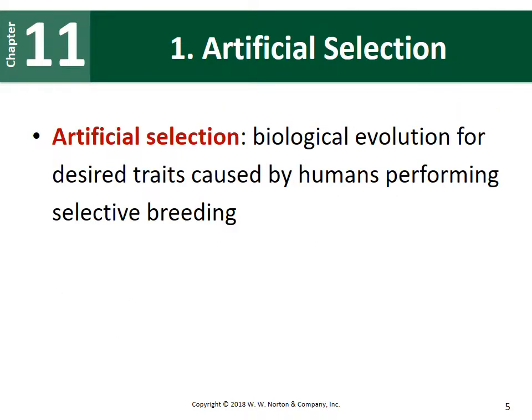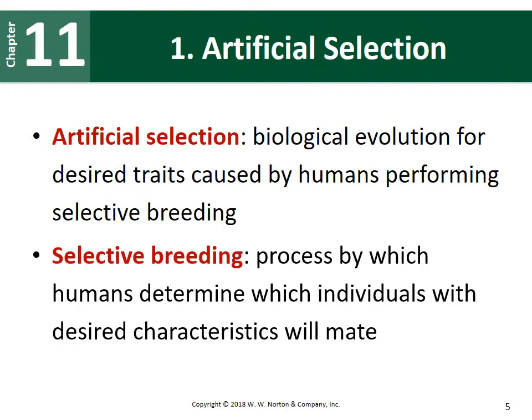So first off, we're going to look at the first line of evidence, artificial selection. Artificial selection is when we have biological evolution for desired traits, and this is caused by humans performing something called selective breeding. So selective breeding is a process by which humans determine which individuals with desired characteristics will mate with each other.